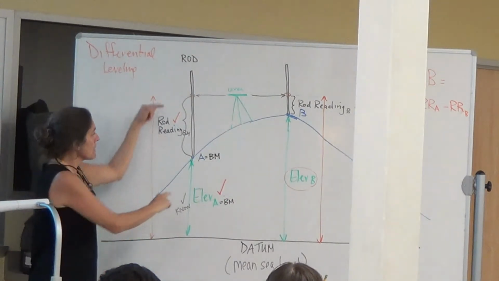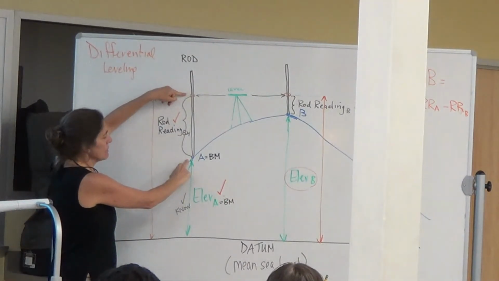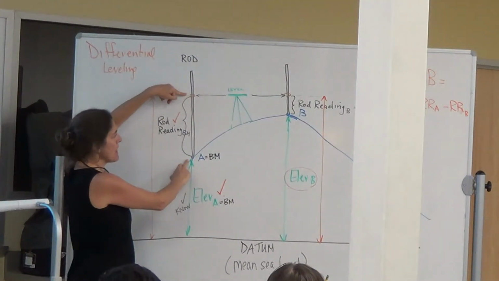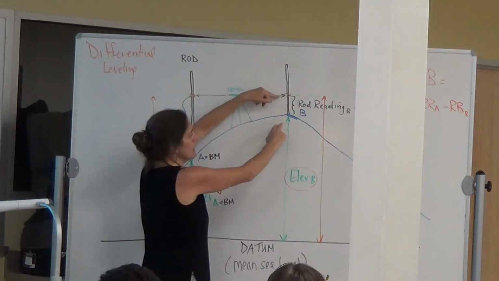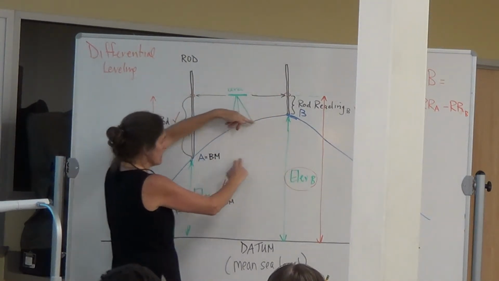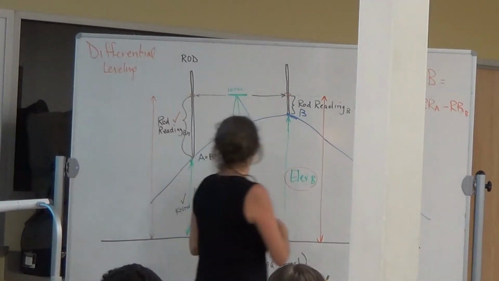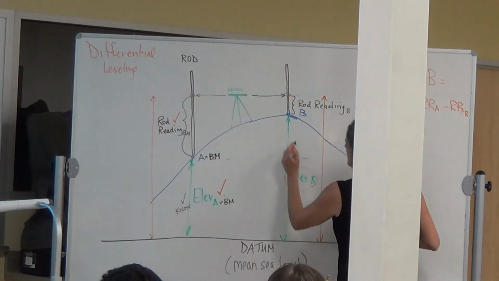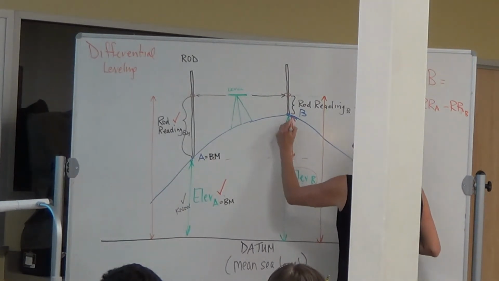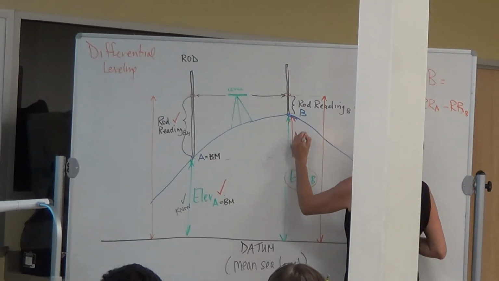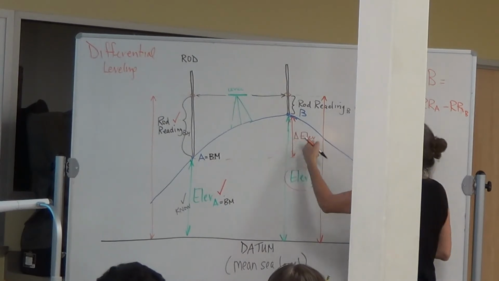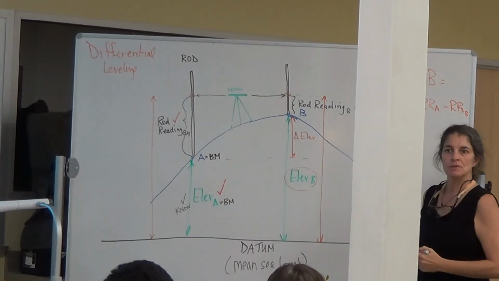Let me do that again. This rod reading of A, of the benchmark, if I subtract from it the rod reading of B, I get this value right here, which is really the difference in elevation between the two points, right? This is the change in elevation, delta. I'm using change in elevation of two points.